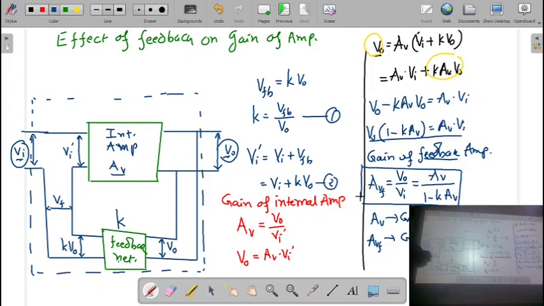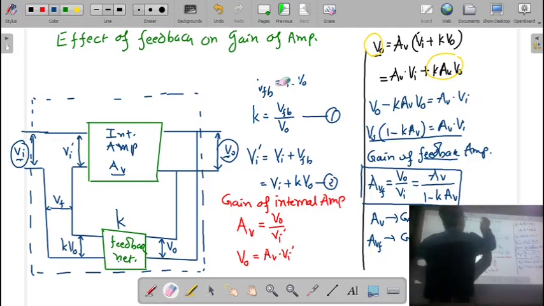Okay? So let us see if K is positive or if K is negative, then what will be the effect on the gain of the amplifier?